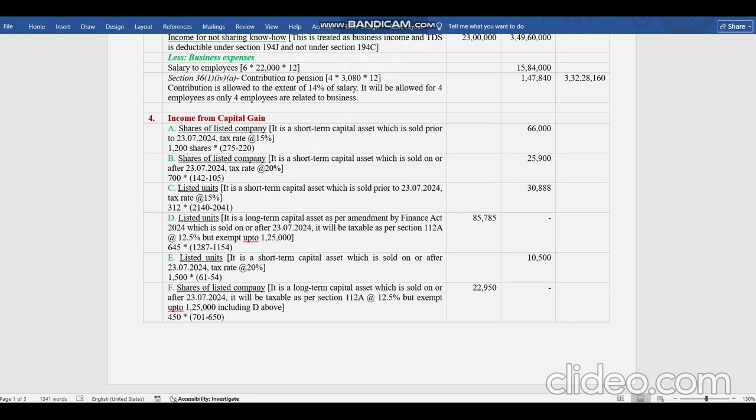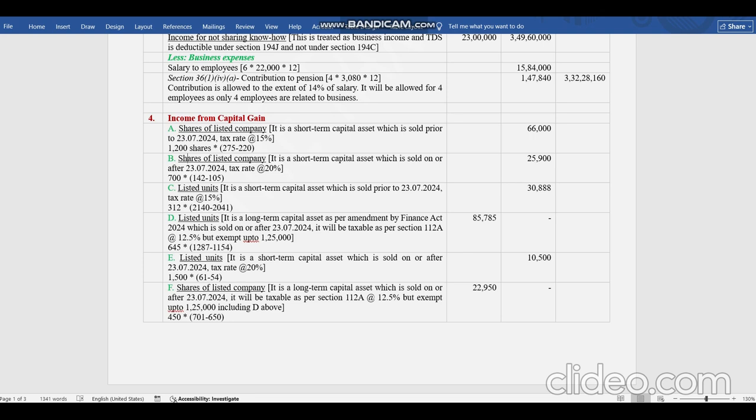Point D, listed units. It is a long term capital asset because the total period of holding is more than 1 year. But it will be taxable under 112A, that is clear. But the tax rate will be 12.5%. Why? Because it is sold after 1 year and the new condition we will check. It is short term only if it is sold within 1 year because it is a listed unit, and this is an amendment in this finance budget. There are two other points over here: the 12.5% rate will apply and the exemption of 1,25,000 will apply in this case because he is paying taxes under 112A.